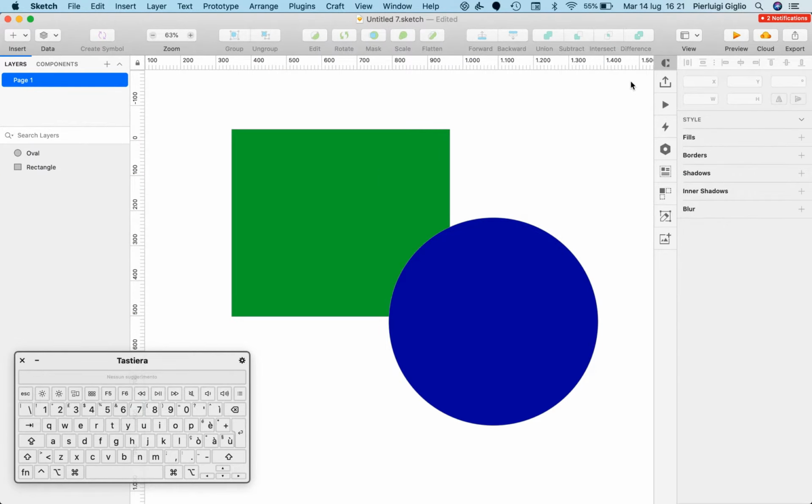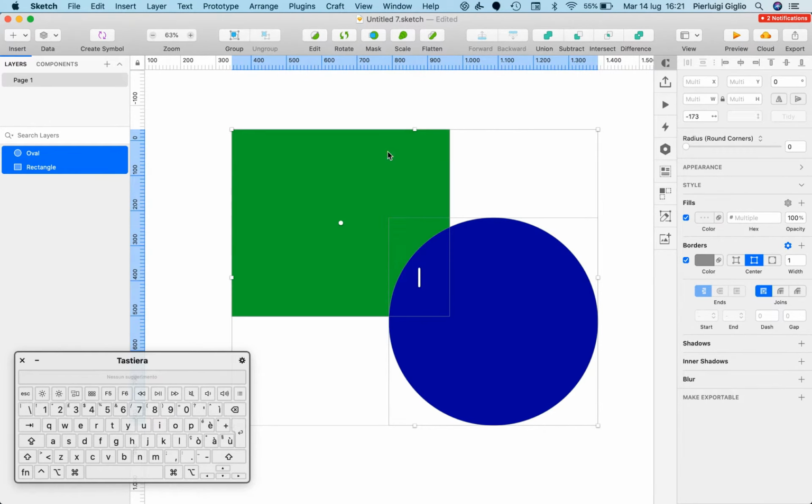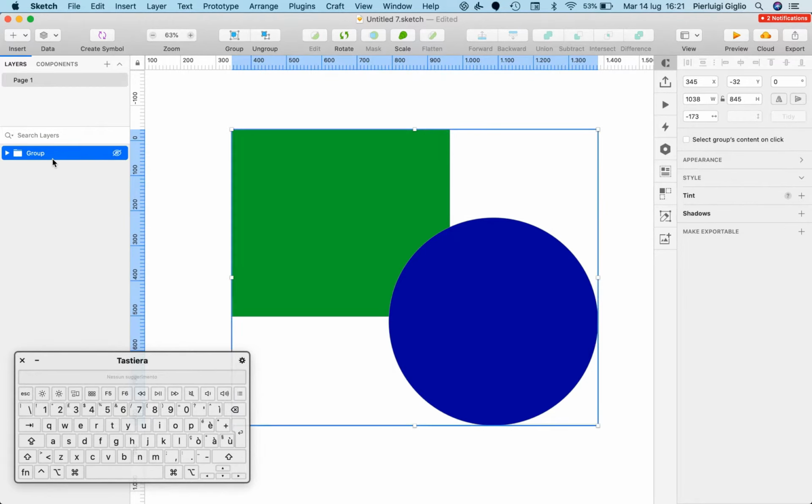So the way you do it is with the left mouse key, you can simply drag and select both layers directly. And you can use this button over here, which is group, and this is essentially creating a group between these two layers.